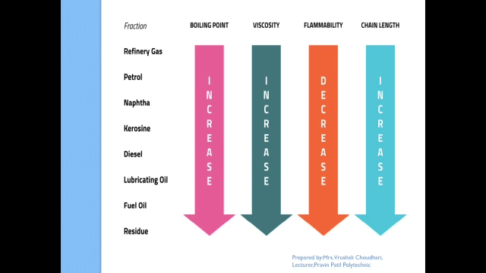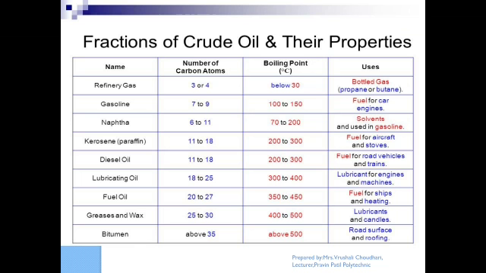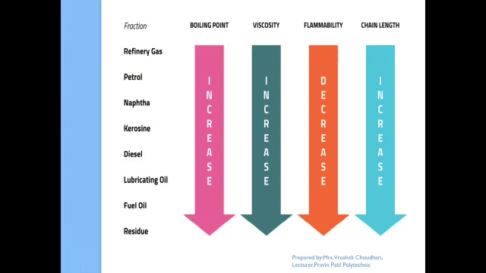The fractions are refinery gases, petrol, naphtha, kerosene, diesel, lubricating oil, fuel oil, and residual, which has a higher boiling point. Refinery gases have a very low boiling point, so even at room temperature they are present as gas, while the residue, the bitumen or asphalt, has a higher boiling point, so even at 400 degrees Celsius it does not melt or evaporate.